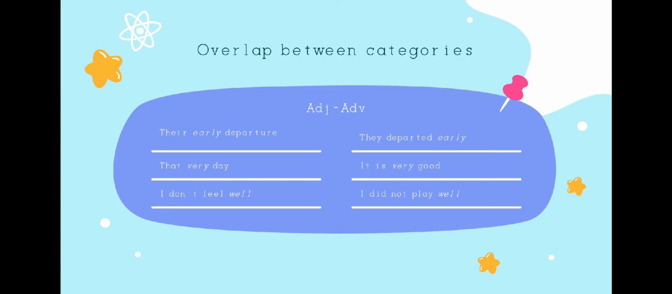And in the last example, we have I don't feel well, and on the right we have I don't play well. For the adjective, I don't feel well, it means in good health. Yes, it means in good health. While for the adverb, it means in a good way or to a good standard.